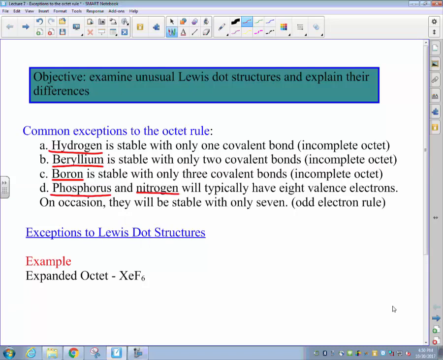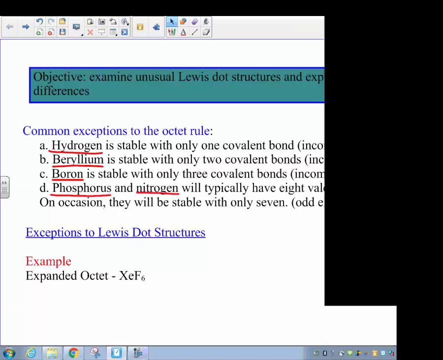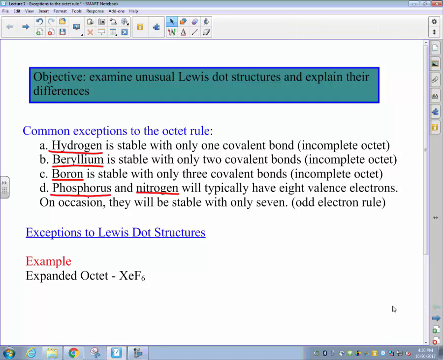The next species we're going to look at, which tend to exhibit exceptions to the Lewis dot structure rules, are phosphorus and nitrogen. Each of these two species typically will form stable compounds with odd numbers of electrons. And generally these are when phosphorus or nitrogen are bonded to more electronegative elements than themselves, and they end up taking a grand total of 7 valence electrons rather than a complete octet of 8.